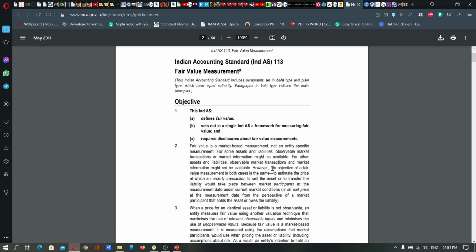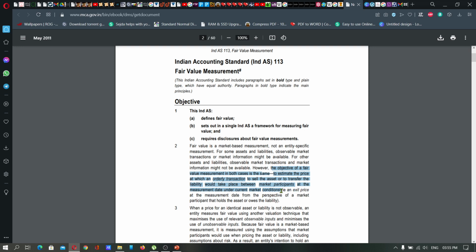The objective of fair value measurement is to estimate the price at which an orderly transaction to sell an asset or to transfer a liability would take place between market participants at the measurement date under current market conditions.